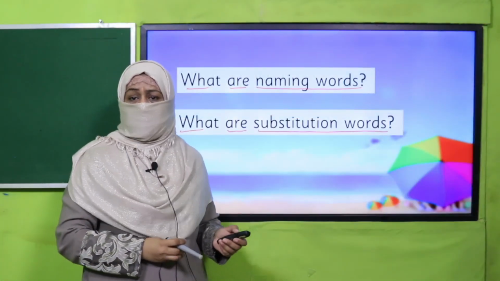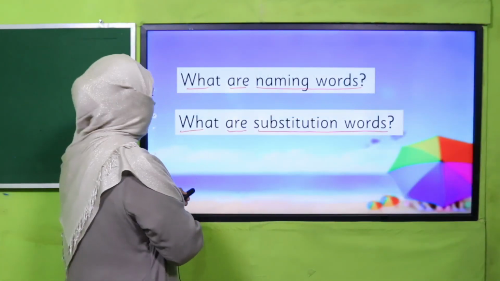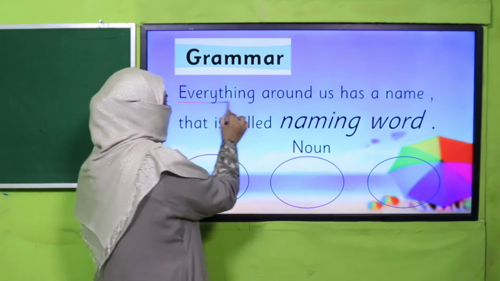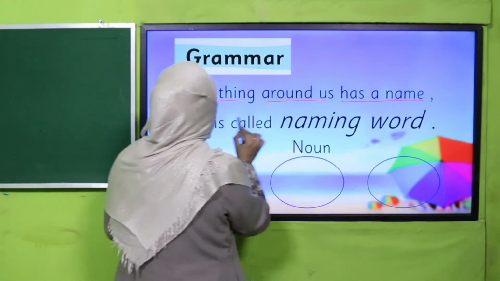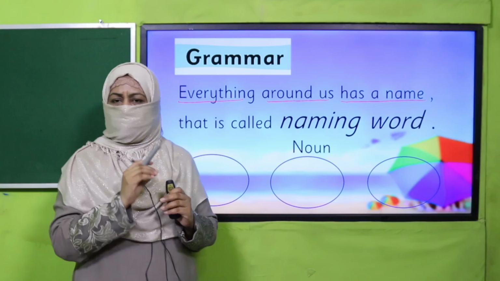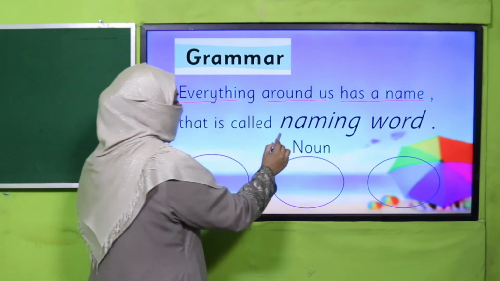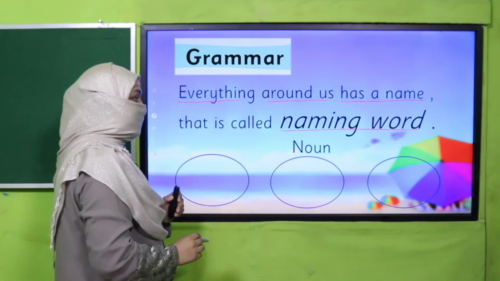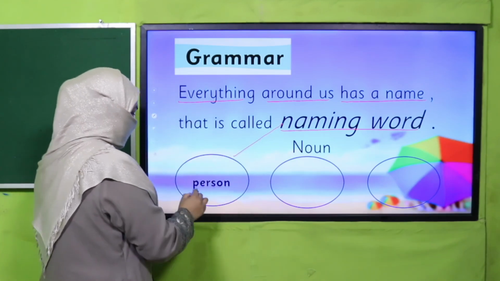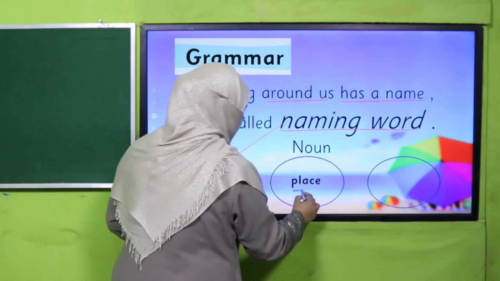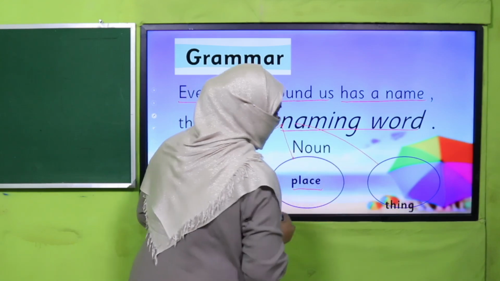Yes, my dear children, I hope you could answer correctly that everything around us has a name. Everything, whatever we can feel, hold, touch or see has a name, and that is called a naming word. And we also know that this naming word may refer to a person or a place or a thing.